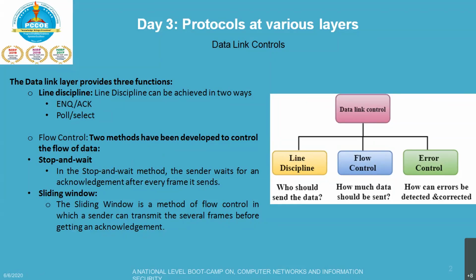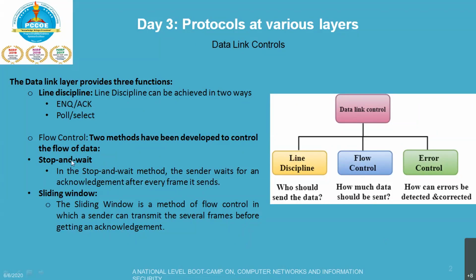Okay, when you are saying stop and wait, we'll come to this after flow control. When you are saying flow control, two methods have been developed to control or manage the flow, to avoid the problem of a fast sender and a slow receiver. If I am sending the data very fast and the receiver is not capable of receiving it, then loss of data might occur. So the major thing here is how much data should be sent at an instance of time. That is flow control.